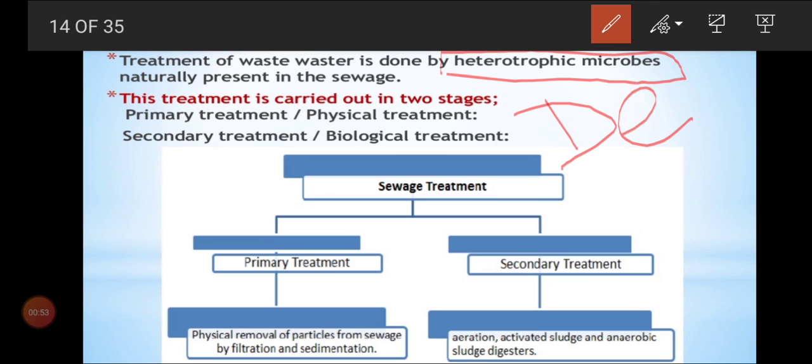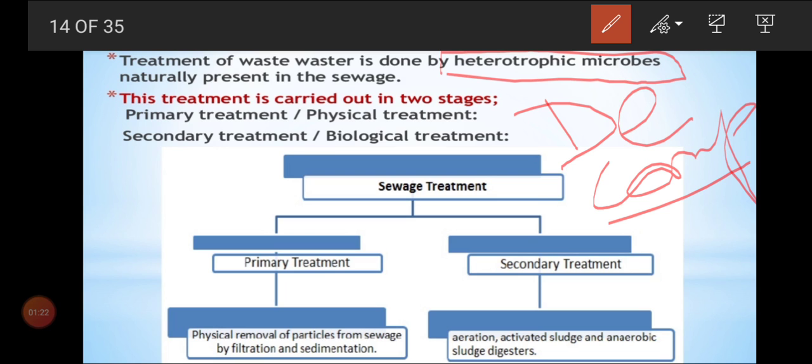So most of the decomposer bacteria and fungi come under sewage treatment, and they are naturally present in the sewage. That is what we are using in this technique.